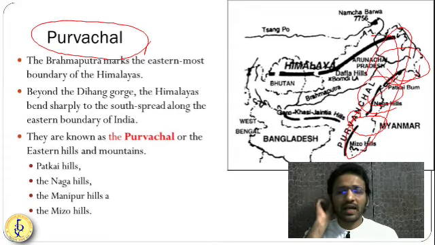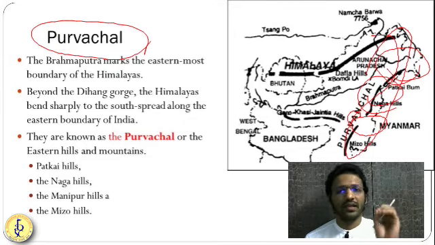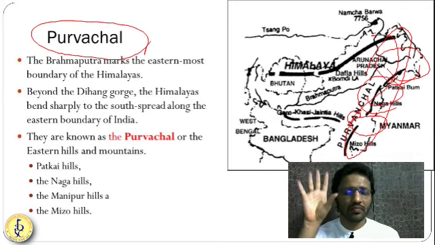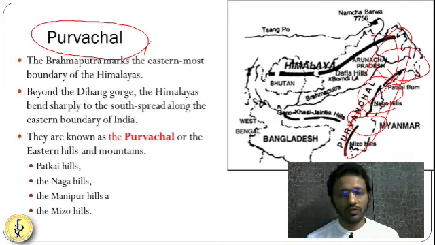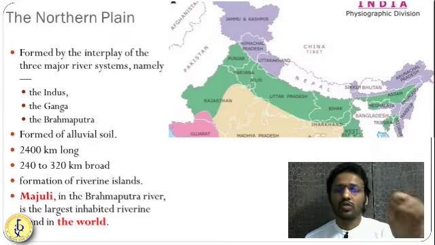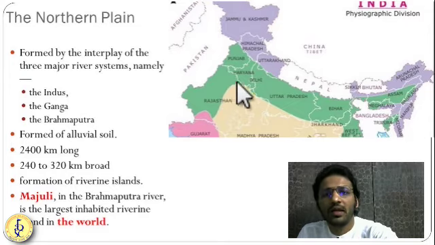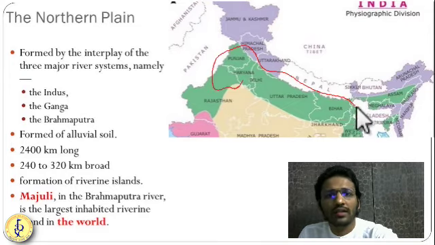Now, after Himalaya, the second physical feature of the physiography of India is the Indian plains. You guys know that a huge number of rivers originated from the Himalaya. They were very big rivers since ancient times, and they brought huge sediments and deposited them in the foothills of the Himalayas, and the sediments formed a plain. We are calling it the northern plain. What are these northern plains? These green color plains you can see, which have been formed since ancient times, are called the northern plain.